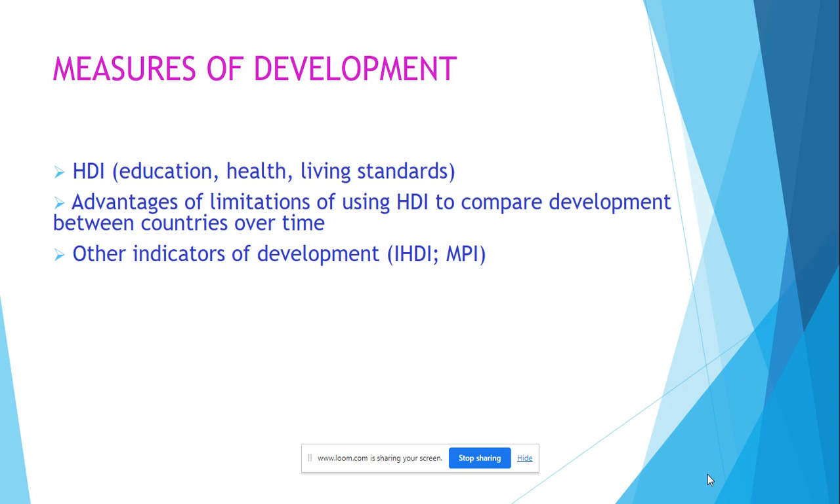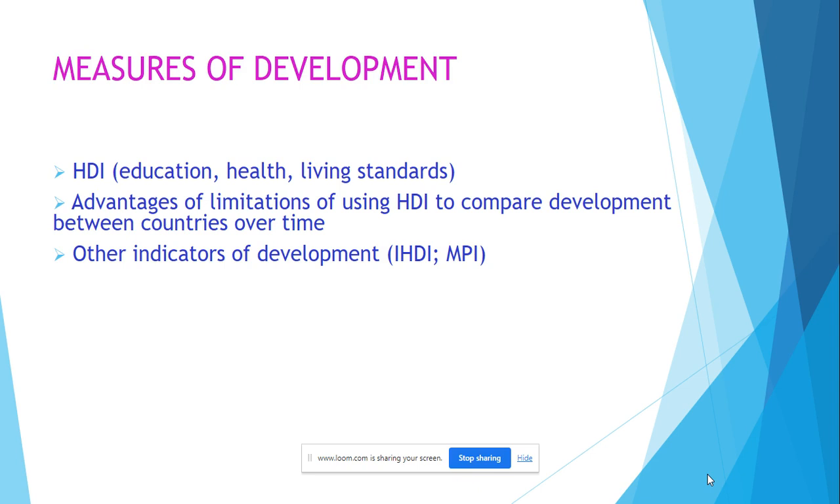If you're using HDI to compare development between countries, it is good because it's looking at 3 key factors which impact development. However, you don't know whether the data that's being collected within the countries is completely accurate. Also, you don't know what the quality of education is like, and you don't know how well that GDP is actually distributed between people. Is it evenly distributed or not? Are there other big impacts which affect people's lives?